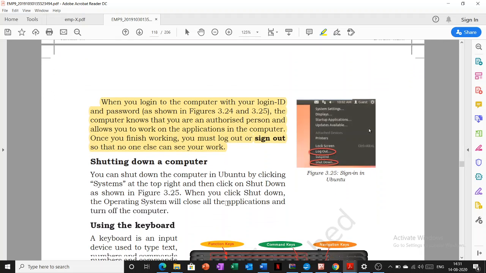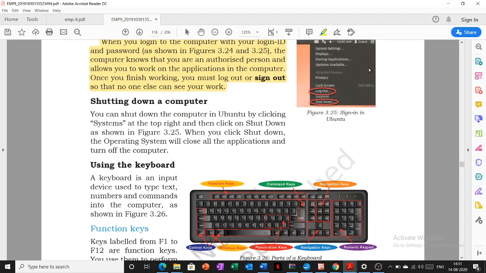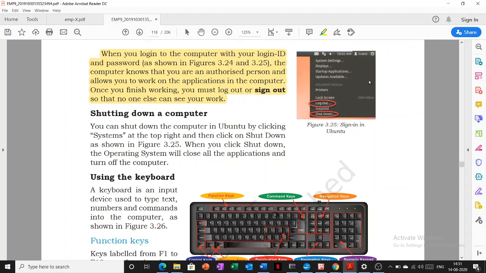Shutting down a computer. Shutting down a computer means when you are going away from your system or you don't want to work anymore on your system, you just have to shut down. Like in figure 3.25, go to the settings, hit the setting and move to the shutdown option.